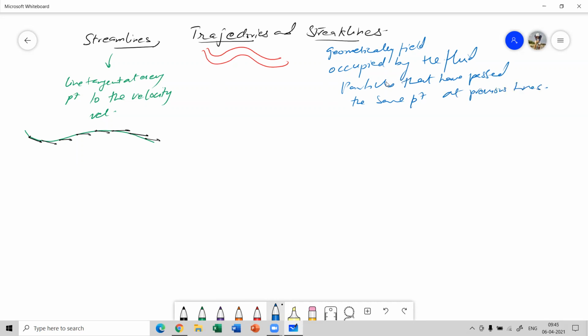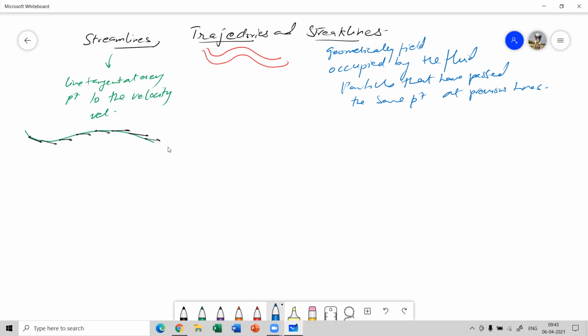That is the fluid particles which are basically passing through a single point repeatedly. So that is the geometrical field. So these are the three different types of flow geometries we talk about. That is, what are streamlines, what are trajectories, and what are streak lines.